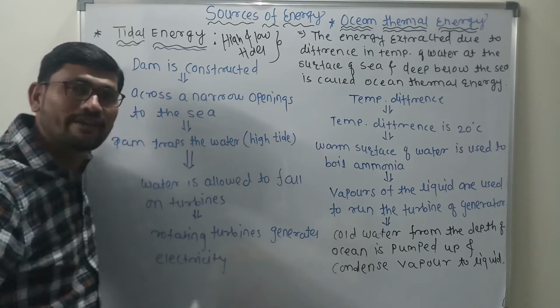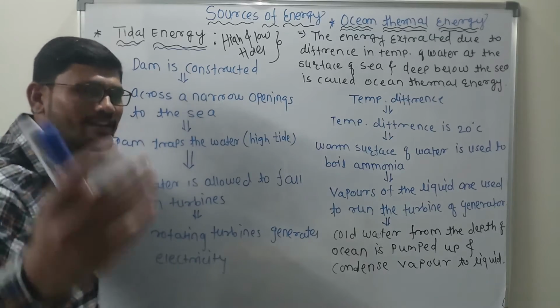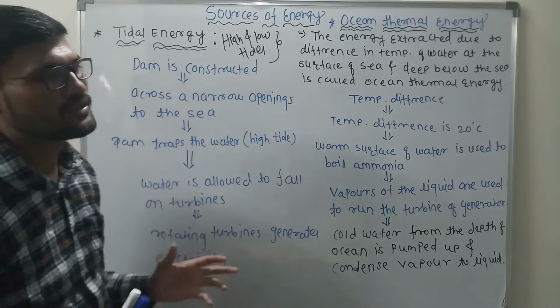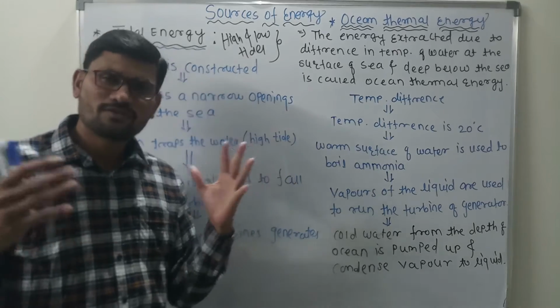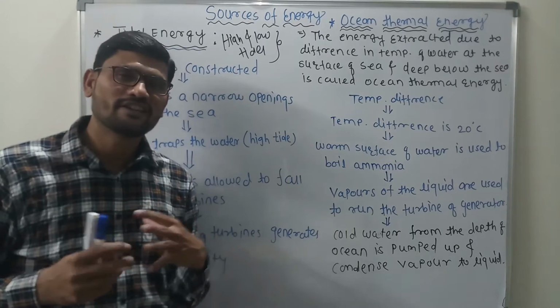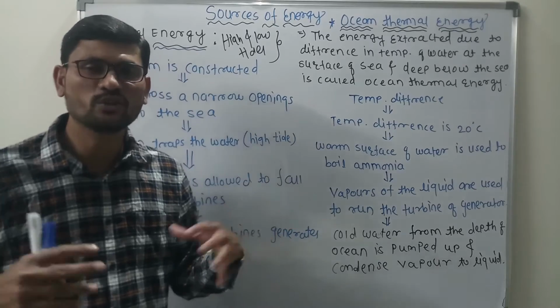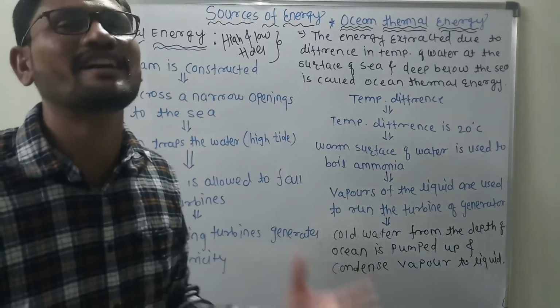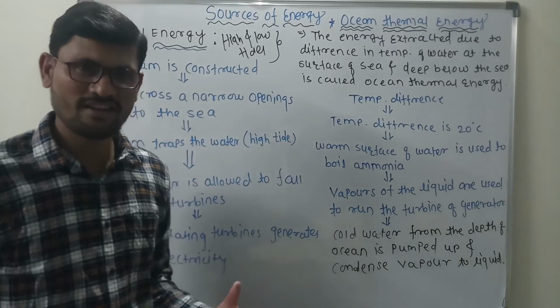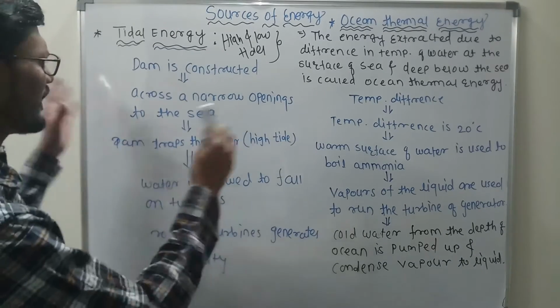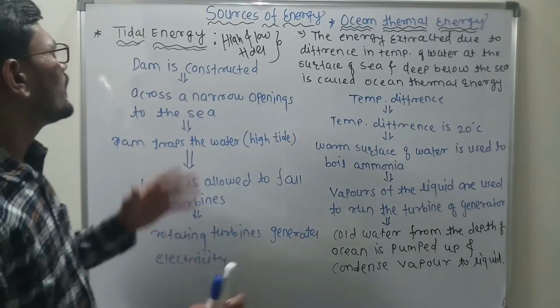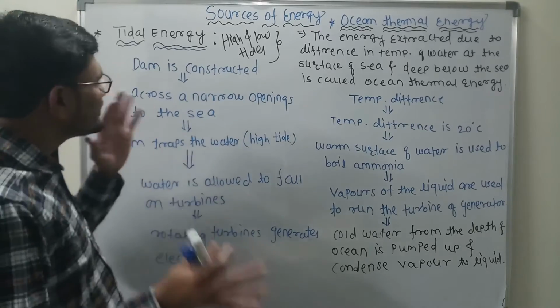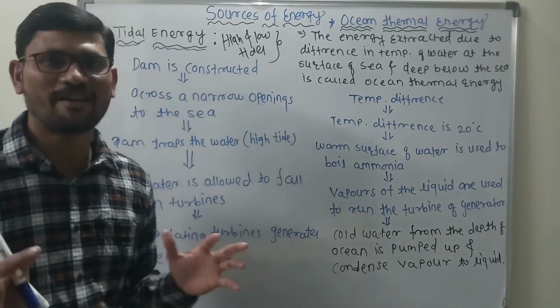That is the difference in the waves. Getting what I'm saying? How has it to be done? That is very simple, sir. Whatever waves are generated during these high tides and low tides, that difference we use to extract energy from the sea. Clear? Now, to get this energy, we have to create a dam.